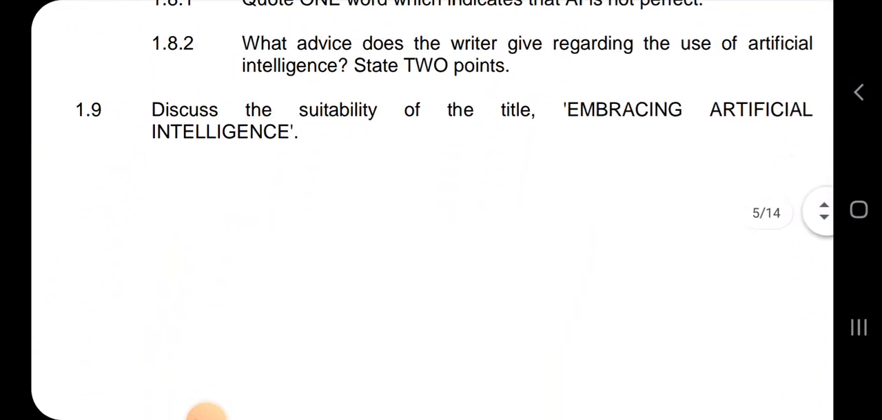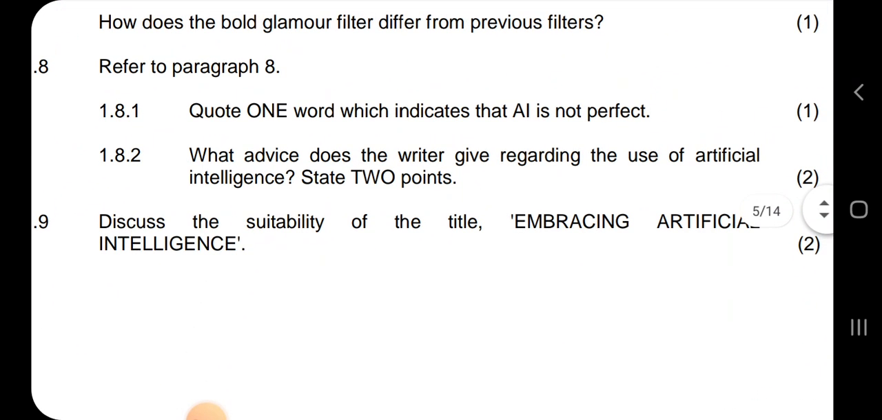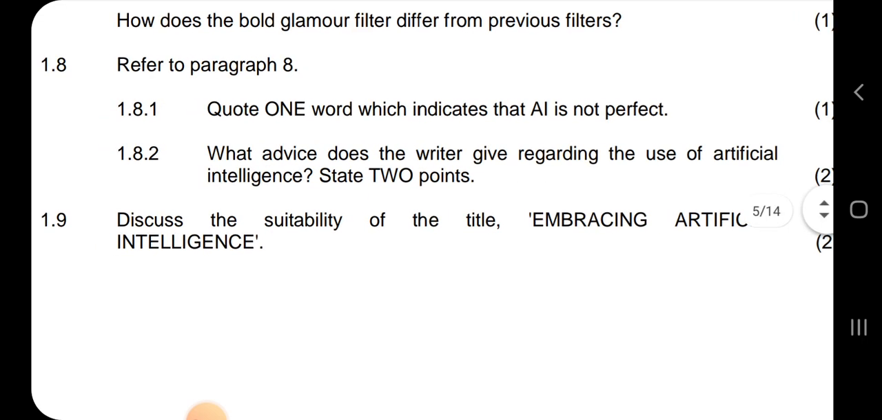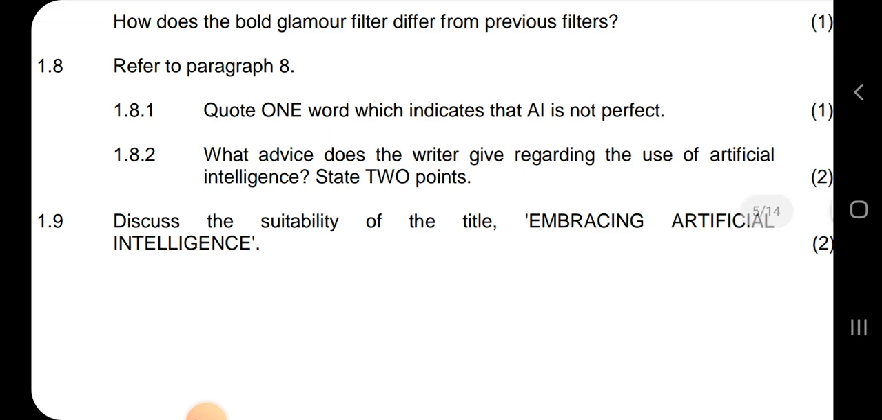On paragraph 8, discuss the suitability of the title Embracing Artificial Intelligence. So discuss the suitability of the title Embracing Artificial Intelligence. Since it has become our everyday life, it's very important that we make room for it and let it grow. So what do you say about 1.9, guys?